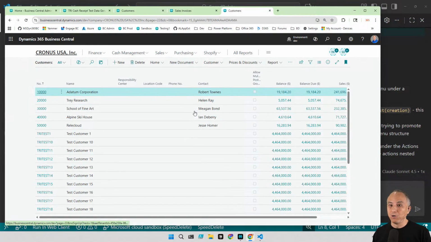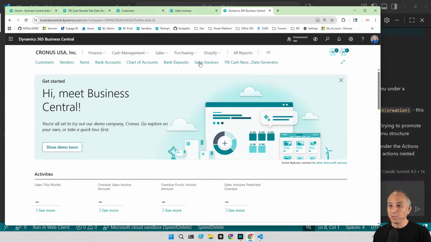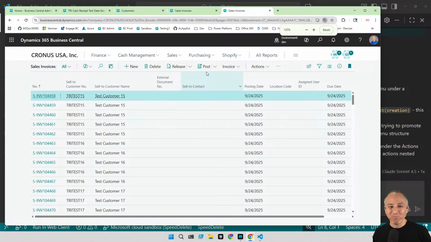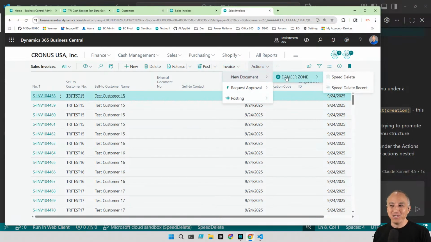So let's go back home. Let's go to sales invoices, and there we go. So we see actions. Look at that. So it's a great example of where it goes haywire. So it goes to actions, new document, danger zone.